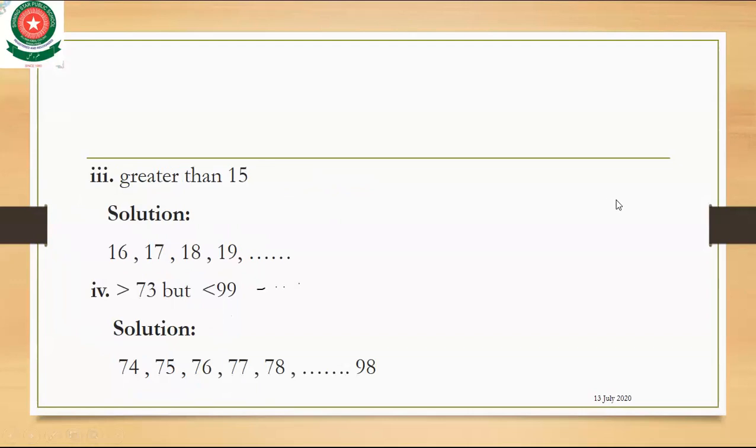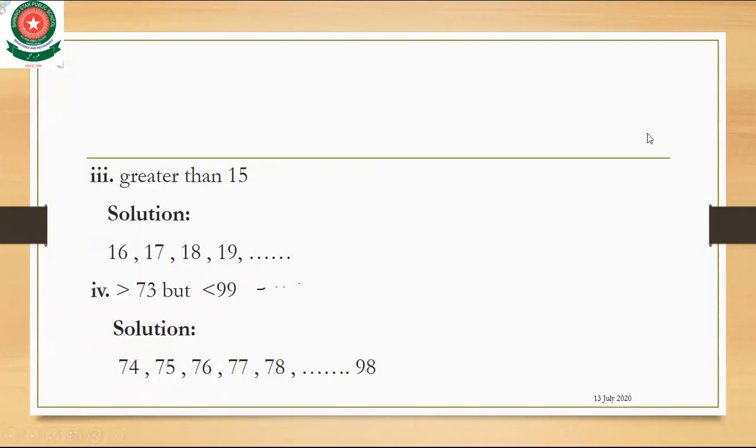Okay, the third part is greater than 15. The next part is greater than 15. Tell me the number which is greater than 15. The number which is greater than 15 is 16, 17, 18, 19 and so on.